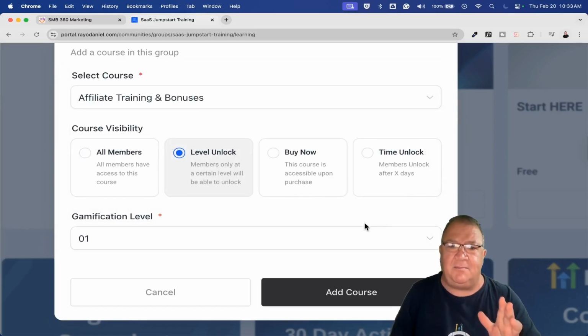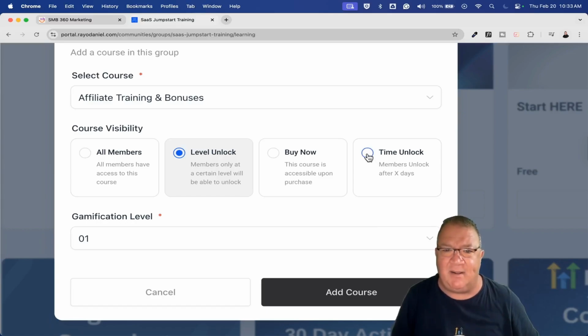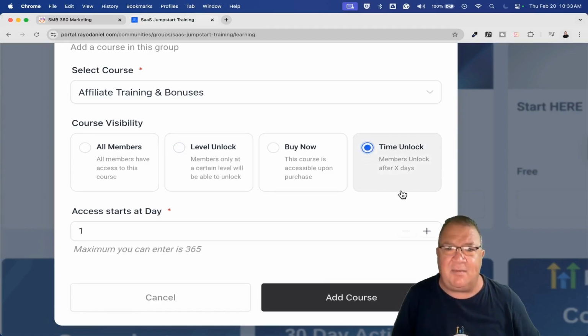But before I do that, I do want to sit back and also explain the time unlock. So the time unlock is simply what it says. The number of days that you have to be a member of your community before it unlocks.